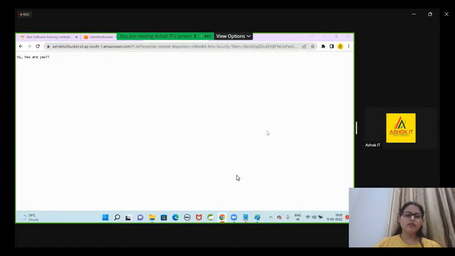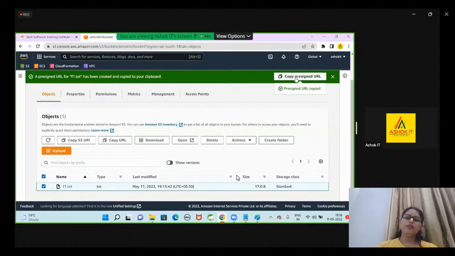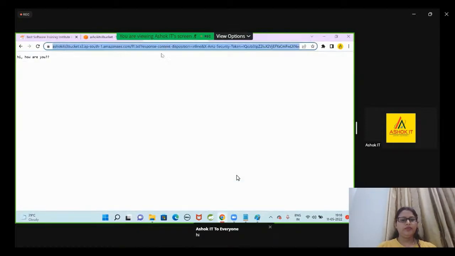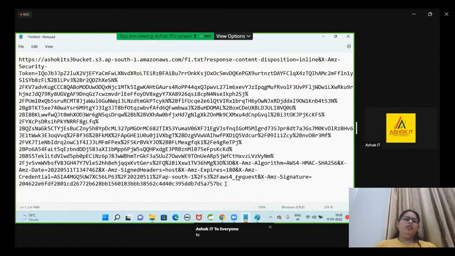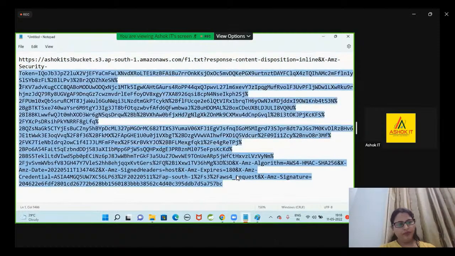That means I'm giving you this URL, and it will be accessible only for 3 minutes. After 3 minutes, that URL will expire. It is very long, guys, and that's why I'm unable to copy it. Oh my God. This is the pre-signed URL of my object.